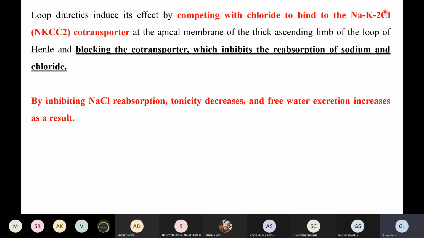Basically, if any one of these ions, sodium, potassium, or chloride, is not able to cross the pump, how will it affect? It will affect by blocking the sodium as well as the potassium. So sodium and potassium will remain in the urine and will not be able to be reabsorbed into the blood, right?